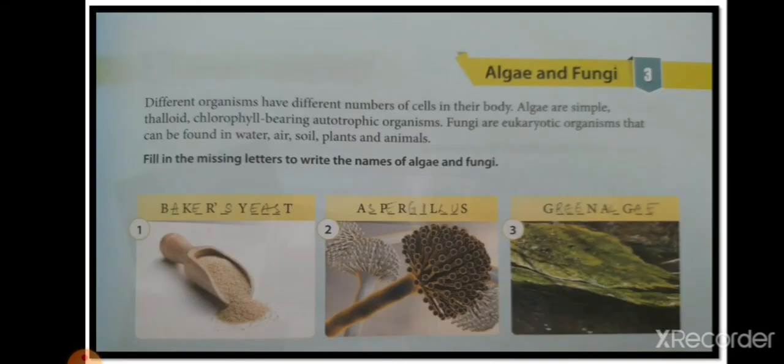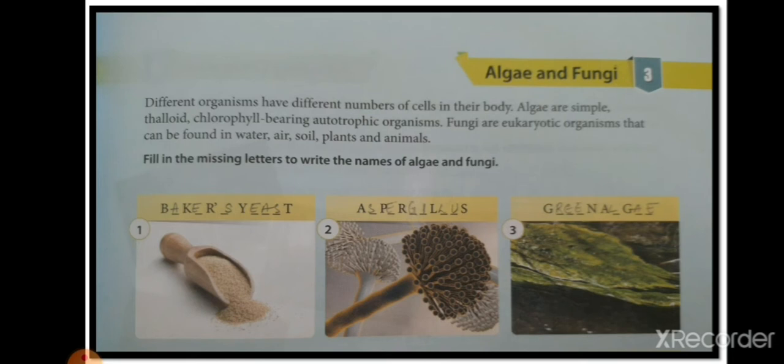Now the next one is algae and fungi. About algae and fungi, all of you have learned in science, but let's see. Different organisms have different numbers of cells in their body. Algae are simple thalloids. What is the meaning of thalloid? Thalloids are plants or creatures with a simple vegetative body, undifferentiated into leaves, stem and root. They have only one part; root part, stem part, nothing is differentiated in them.